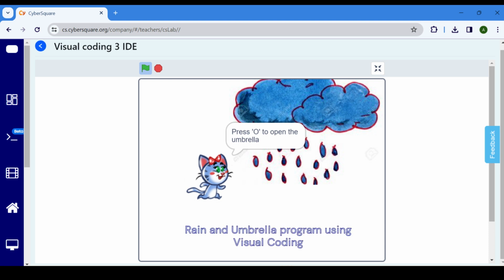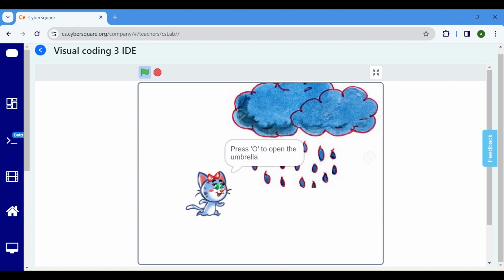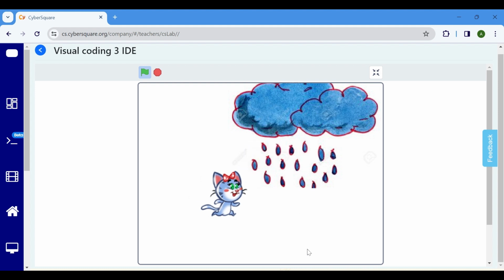Hello, everyone. Today, we'll be creating a rain and umbrella program using visual coding. In this program, when the cat sprite comes into contact with the rain sprite, it should trigger the message "Press O" to open an umbrella, and then the umbrella should appear. Only when we press O's key in our keyboard.